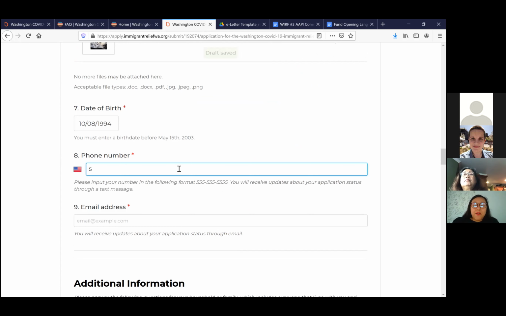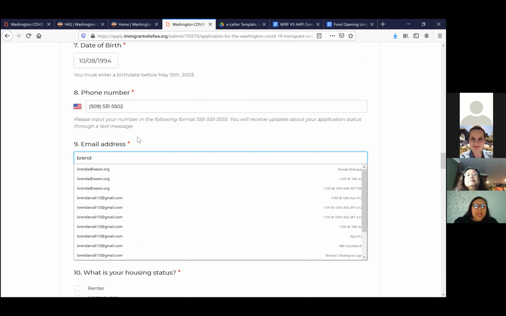It's important to enter a phone number where community can receive a text message. Again, if this person doesn't have a phone number where they can receive a text message, you can enter your own, or you can enter a designated number within your organization. But we just gotta make sure that we give this person their ID number at the end. And it means that you will be notified about their application status. So there has to be a way for you to know that when you receive a notification for Brenda, you have a way to let Brenda know that they have been approved or denied, or they need additional documentation.